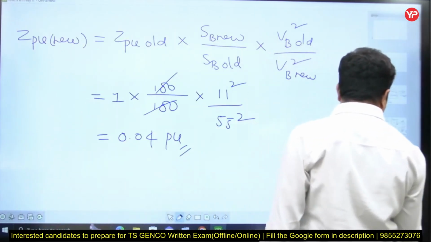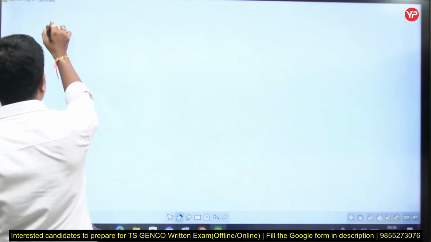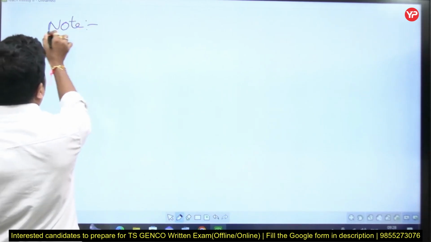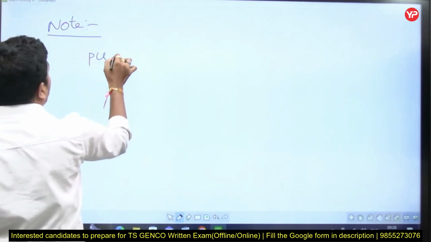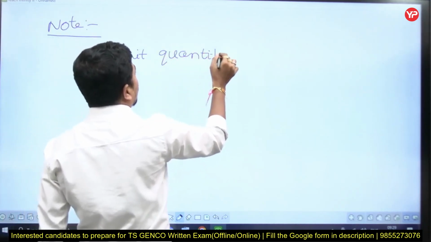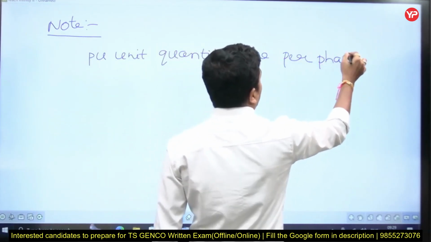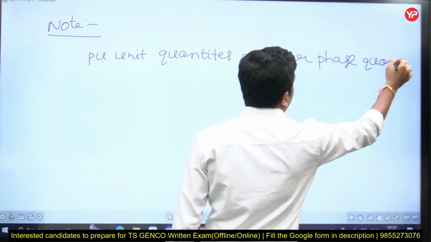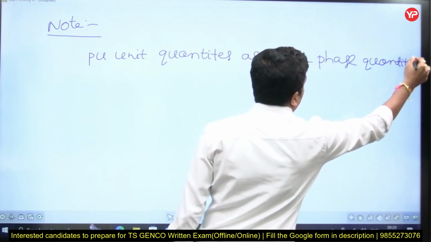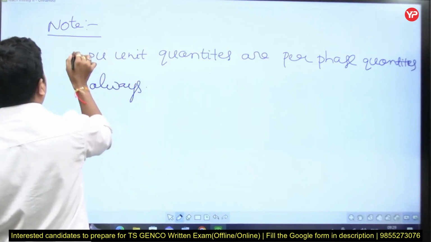Otherwise I'll write it in the form of a note. This copy of my writing and questions you can download from our website. So all these things you can download from our website. One very important note point: per unit quantities are always per phase quantities.